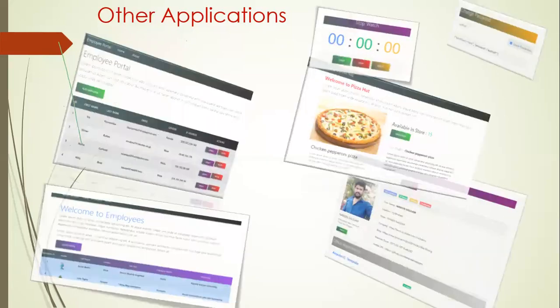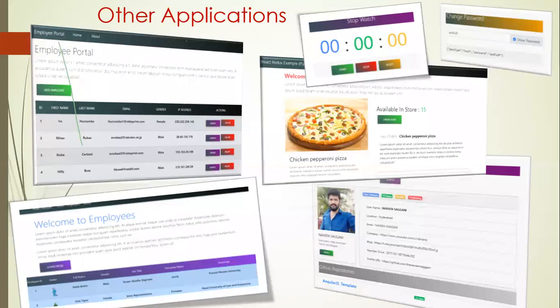After we finish that, we'll develop some other applications too, not just this one. Along with that, we first develop a few little applications, like this one, an employee portal application. This is a complete full stack application. Here we can see how to create a new employee, update an employee, delete an employee, and display the list of employees.